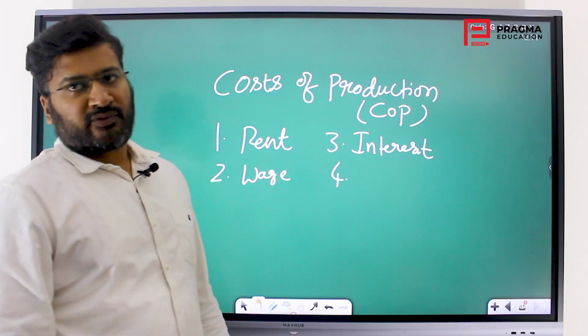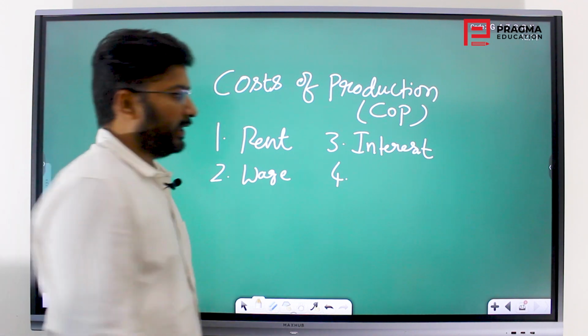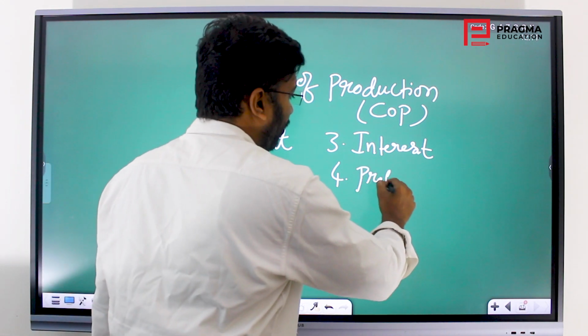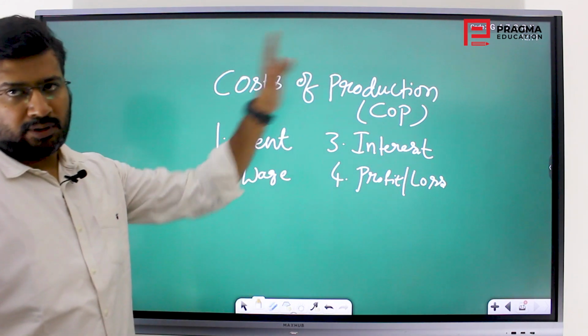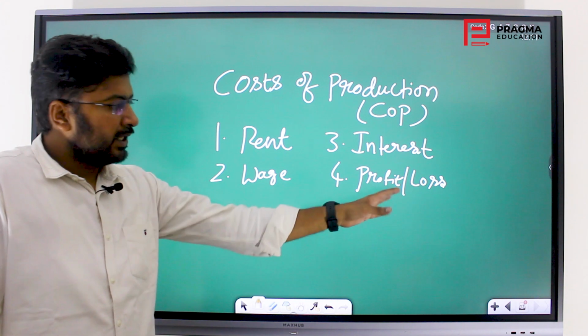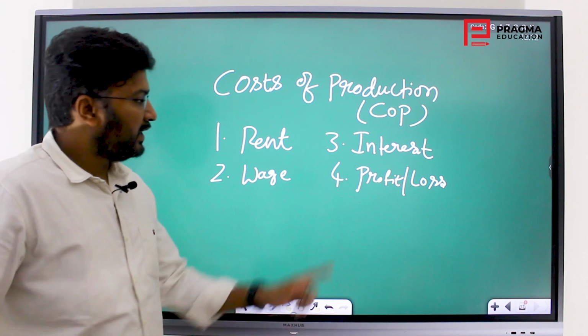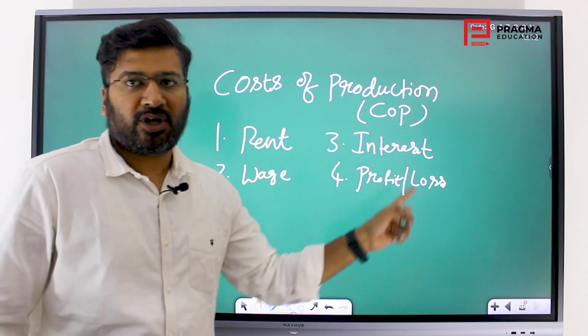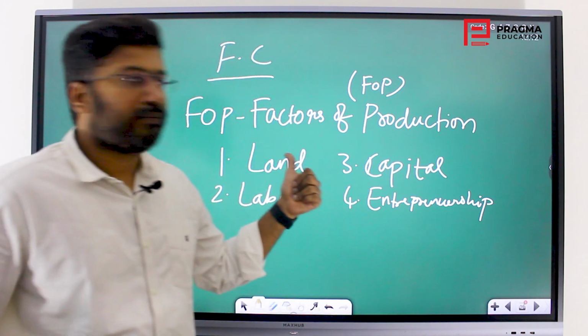And what is the cost of production of that factor of production, entrepreneurship? It is that profit or loss that is incurred on this whole concept, borne by that entrepreneur. That is profit or loss. These are the costs of production that are incurred on these particular factors of production.